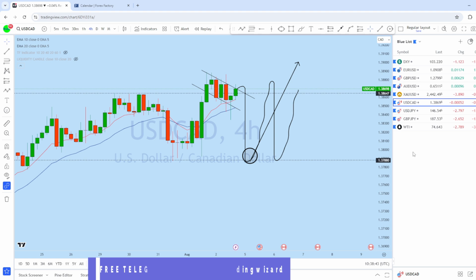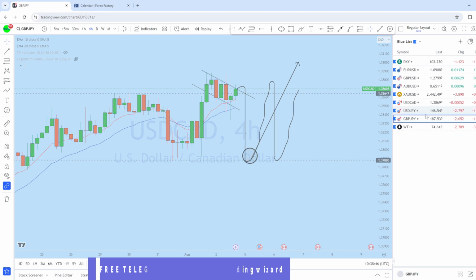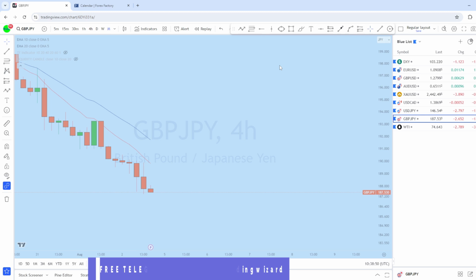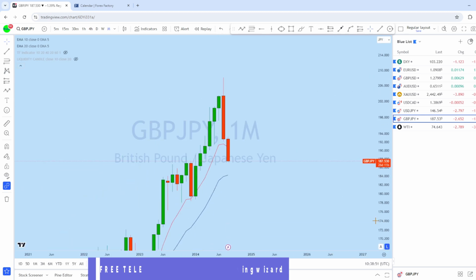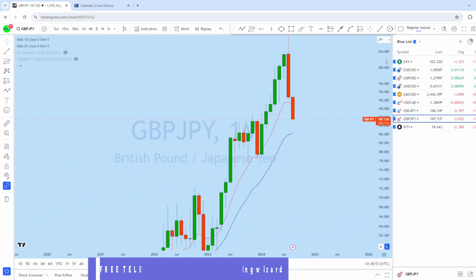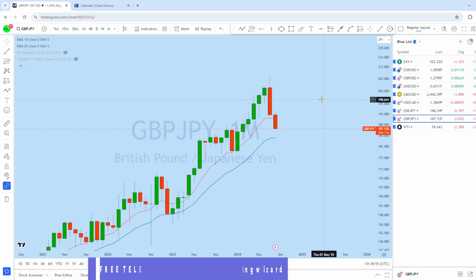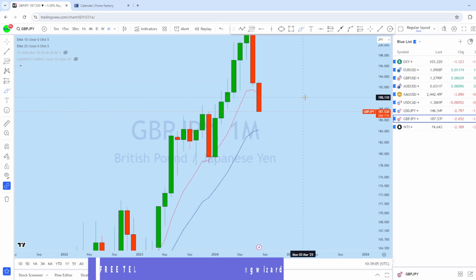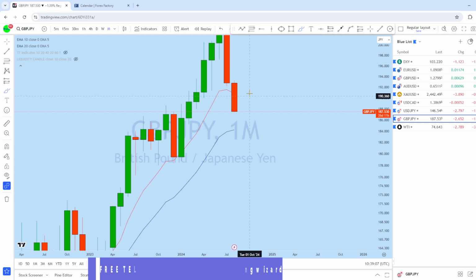Now let's look at JPY pairs, starting with GBP JPY, looking at the monthly chart to see the overall picture in the market. Now from the monthly we can see that GBP JPY past month has formed a bearish engulfer. With this bearish engulfer on GJ, what we can expect in this market is for the price to drop further.